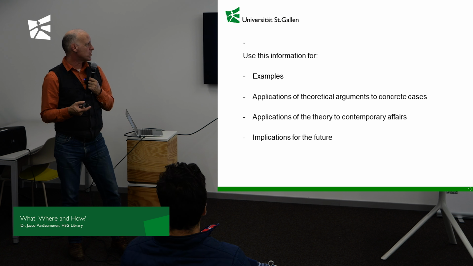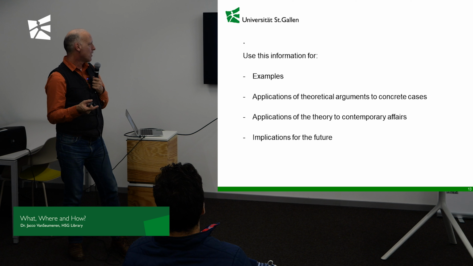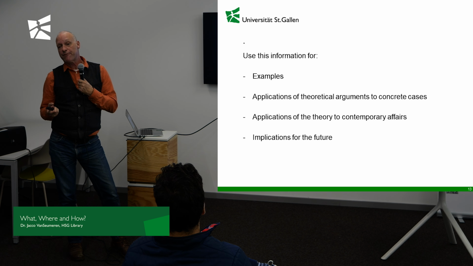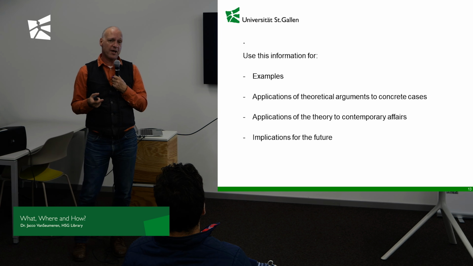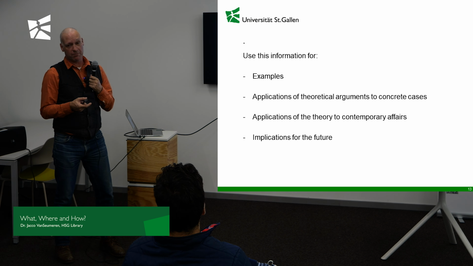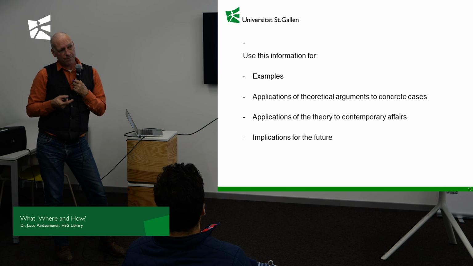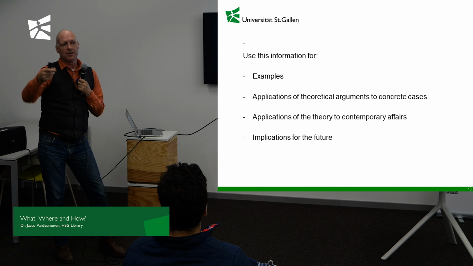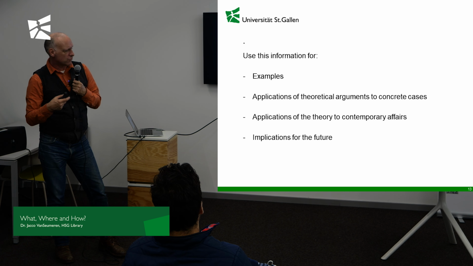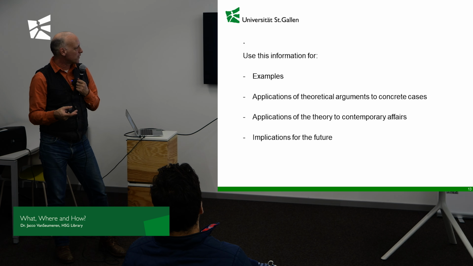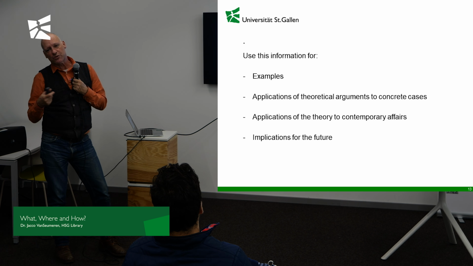Also for applications of the theory to particular cases, like the pharmaceutical industry, or to contemporary affairs, because in newspapers you find tons of stuff on campaign financing in the US elections and maybe what Elon Musk is doing there. Also, you can extrapolate these arguments into the future and check what the implications of certain movements are for the future, and you can do that with these industry databases.